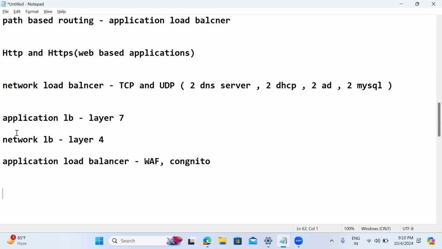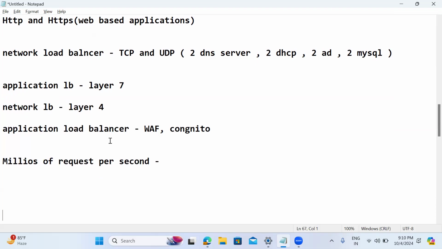But another advantage of the network load balancer is that millions of requests per second can be handled by it. That is the reason we can use a network load balancer in front, which can redirect to multiple application load balancers also.